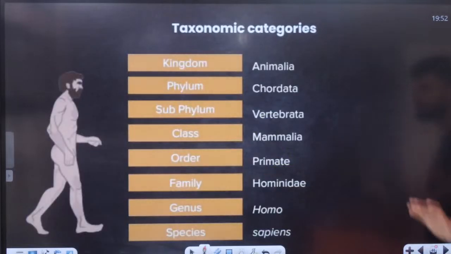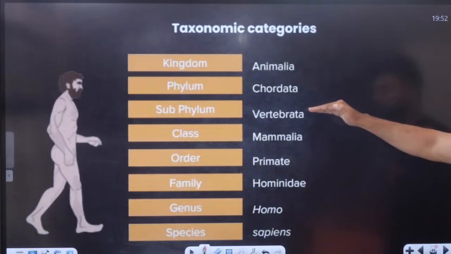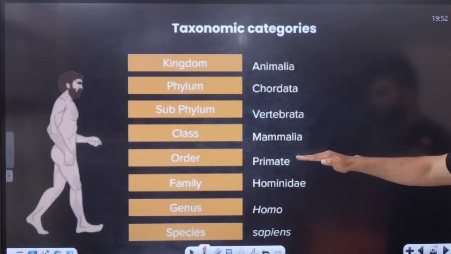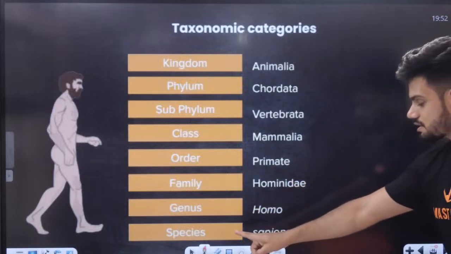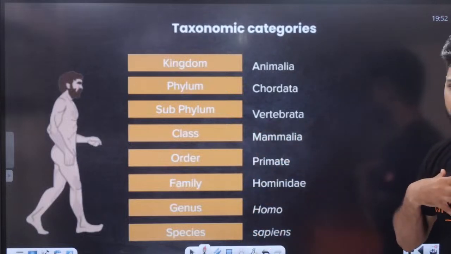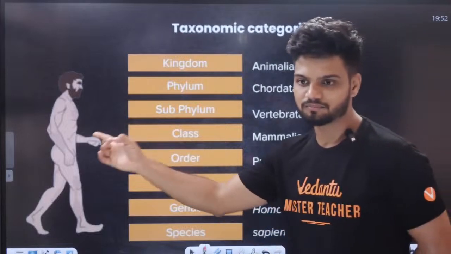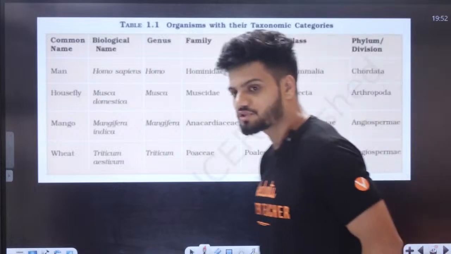One example is given here, students. Kingdom Animalia, phylum Chordata, subphylum Vertebrata, class Mammalia, order Primata, family Hominidae, genus Homo, species sapiens. And who is this? Us. Us right here. This is the example which is given here.